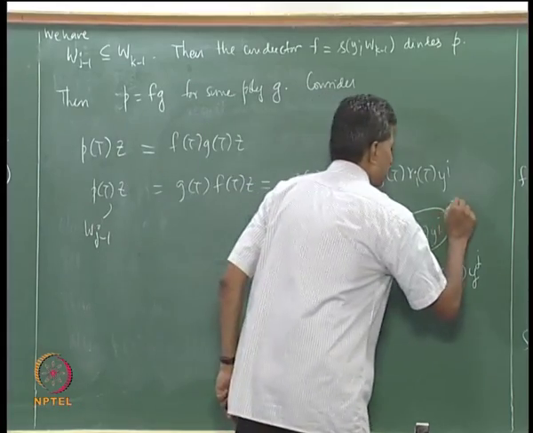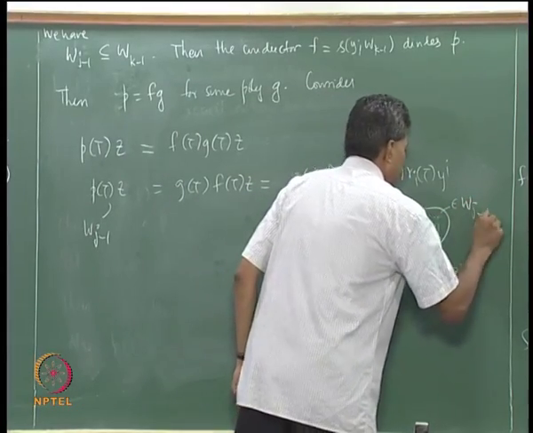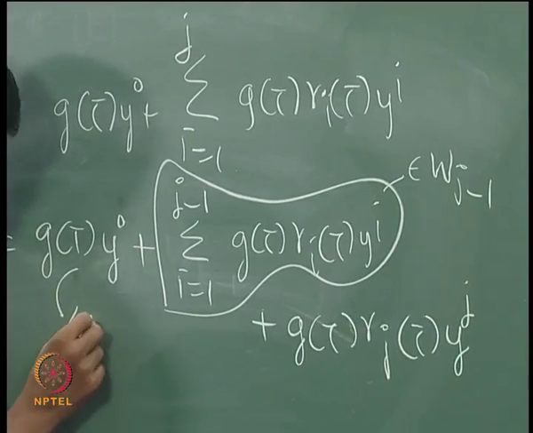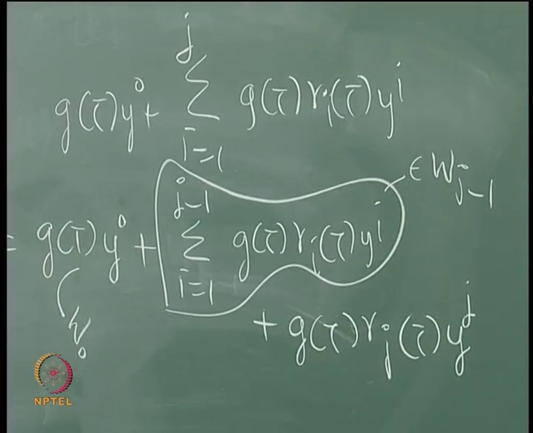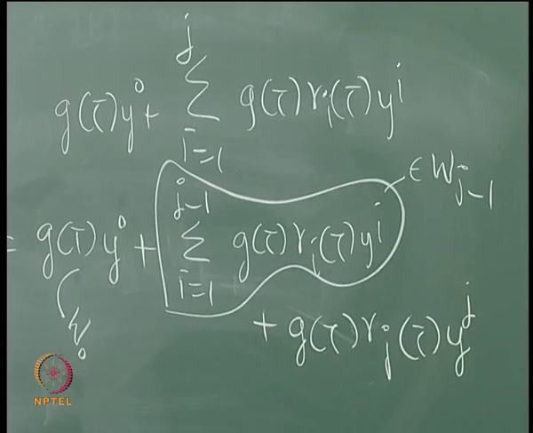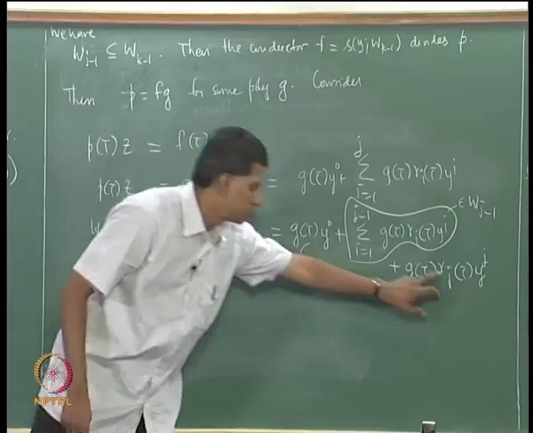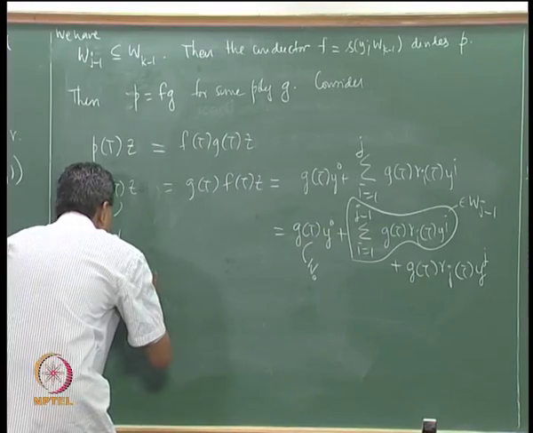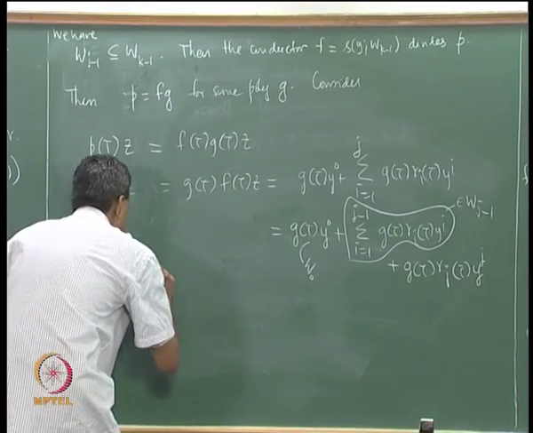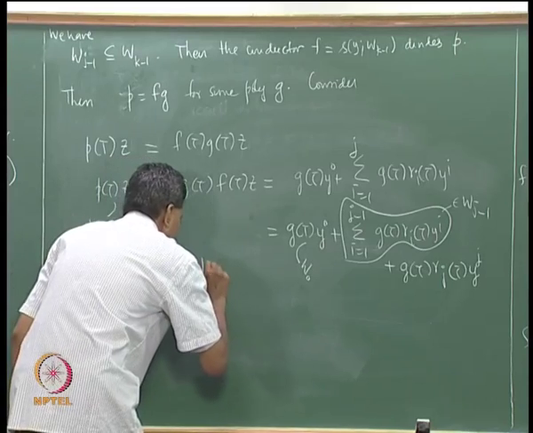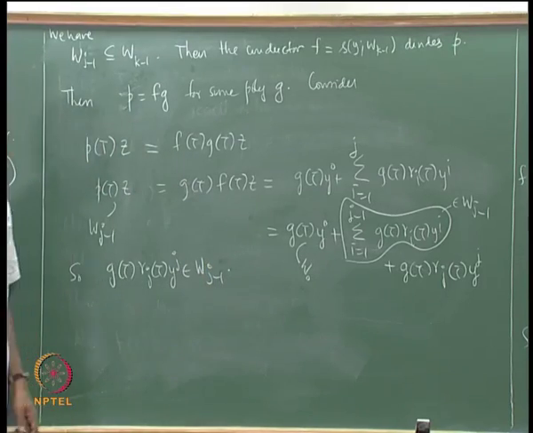So, this belongs to W_{j-1}, this belongs to W_0, but W_0 is also contained in W_{j-1}, W_0 is contained in each W_k. So, these two terms belong to W_{j-1}, so this must also belong to W_{j-1}, that is g(T)r_j(T)y_j must belong to W_{j-1}.